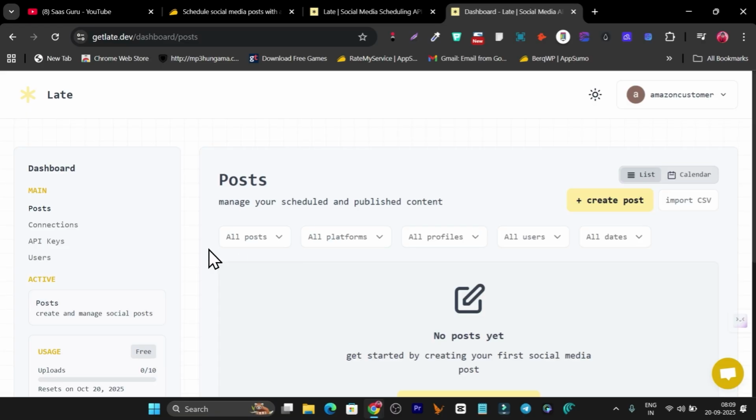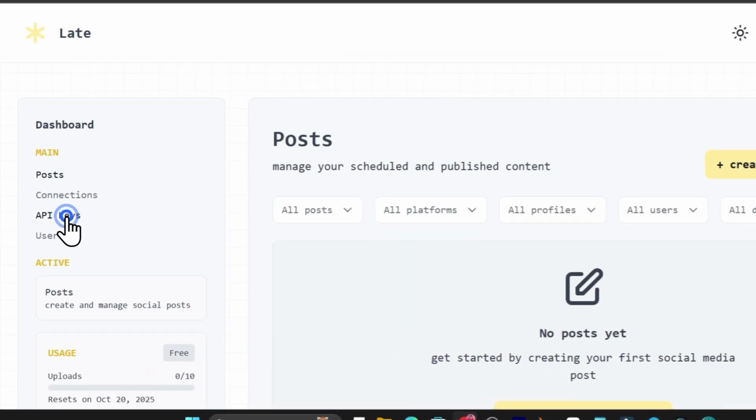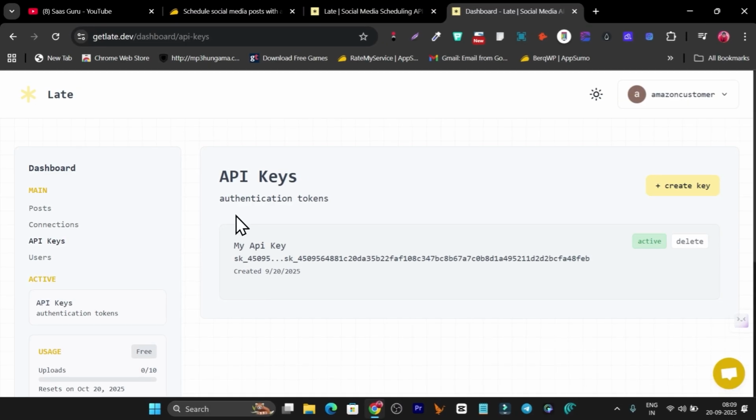Okay, now let me talk about one of the great features, that is the API key. If you don't know what it is, no worries, I will tell you in simple words. With the API we can connect one platform's features to another platform. Mostly it is used to integrate one platform with another or to create automation. Suppose I am using make.com and creating an automation for social media, where it automatically scrapes the internet, finds me the most suitable content pieces and then turns them into social media content. For each of the social media platforms I have used there, it will be posted.